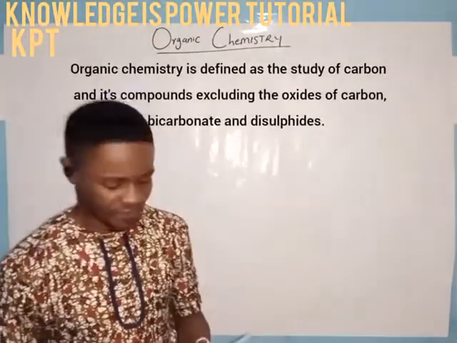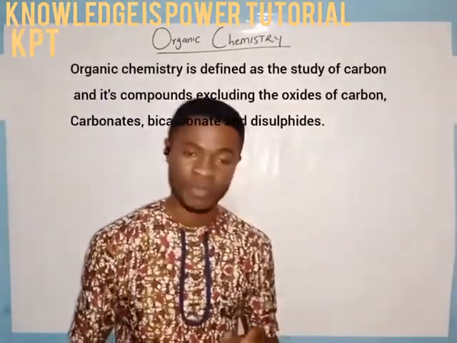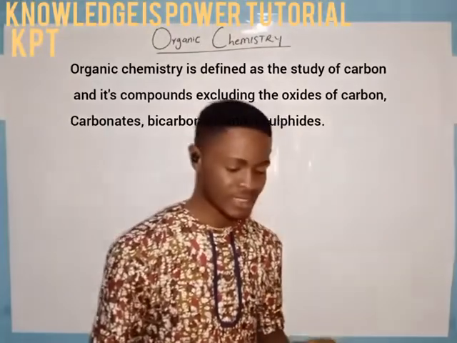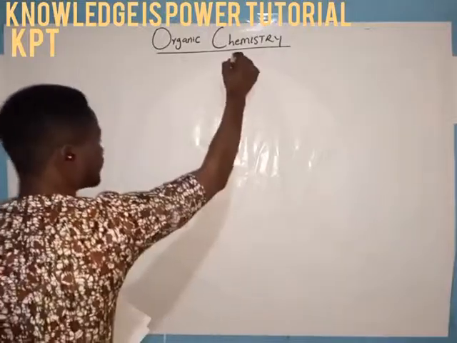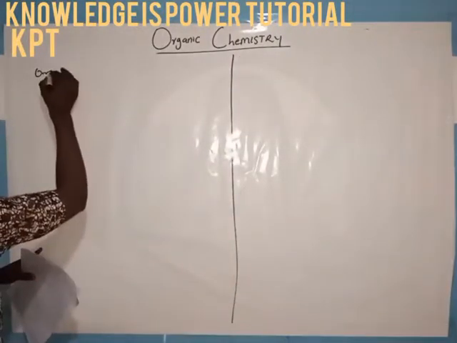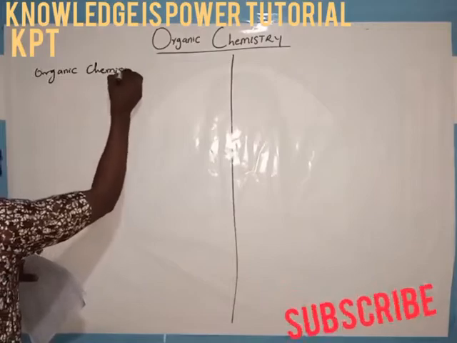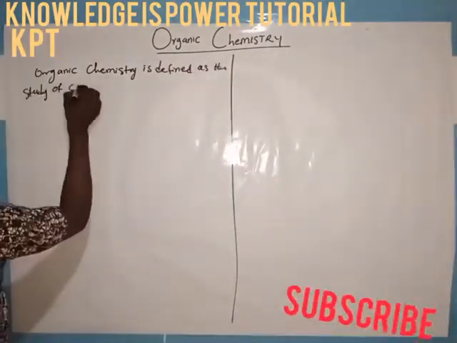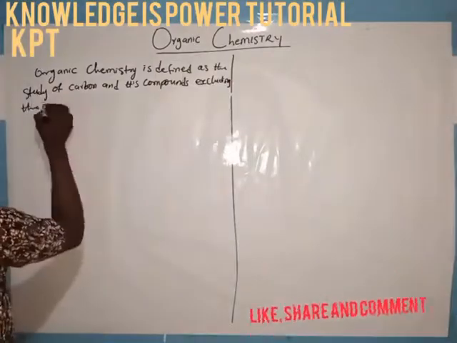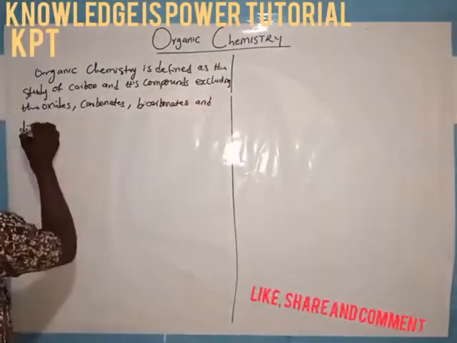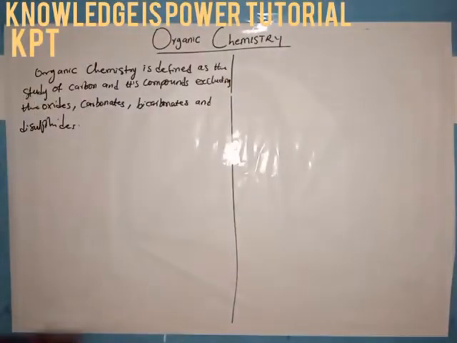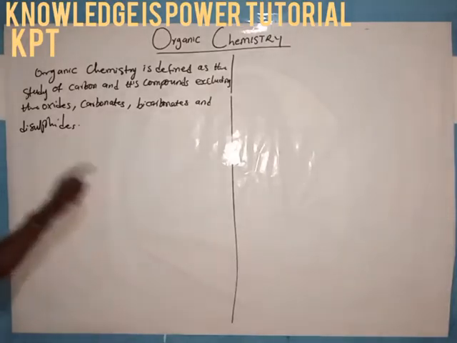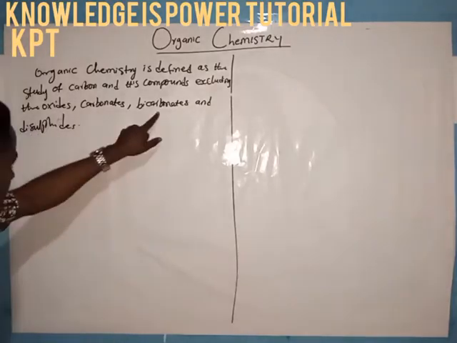First, organic chemistry is defined as the study of carbon and its compounds, excluding the oxides, the carbonates, the bicarbonates, and the disulfide. So let me put it down. Okay, so this is a brief definition of organic chemistry.